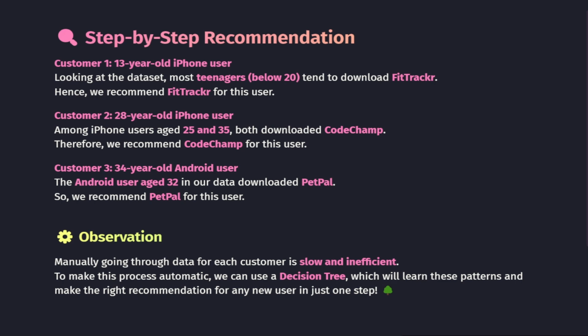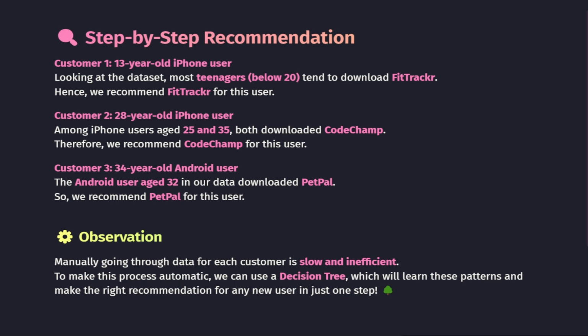Alright, now that we have clearly understood our problem, let's take a look at how we can actually make recommendations step by step. We will start by observing the data carefully and see how we can use it to decide which app to suggest for new users. Let's begin with customer 1, a 13-year-old iPhone user. Now, if we look at our data set, most of the teenage users below 20 have downloaded Fit Tracker. So it is safe to recommend Fit Tracker for this user.